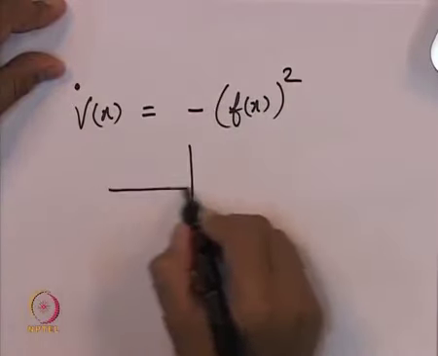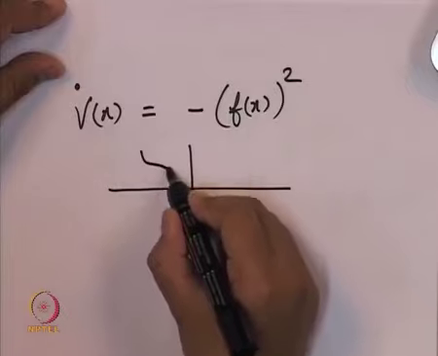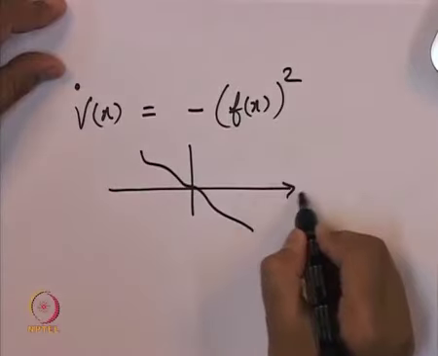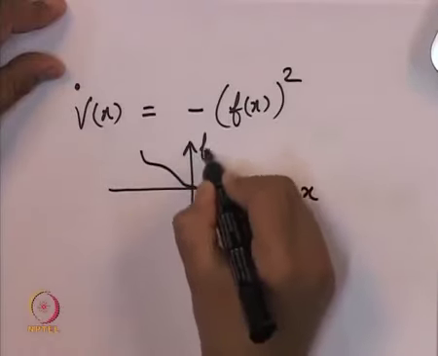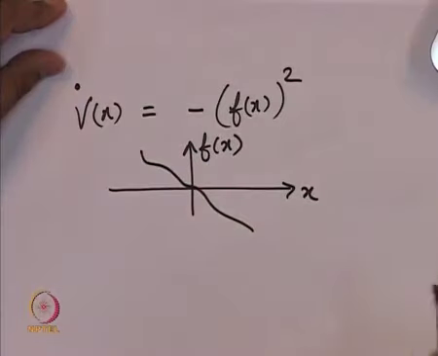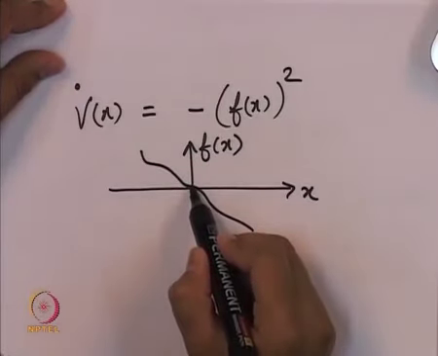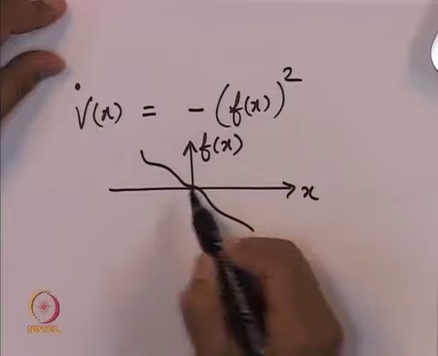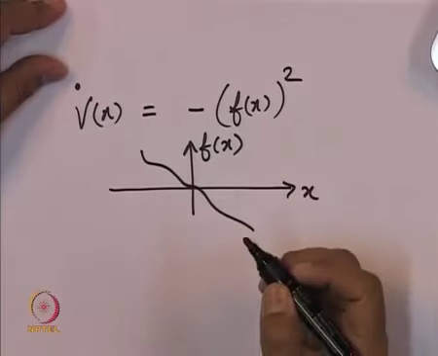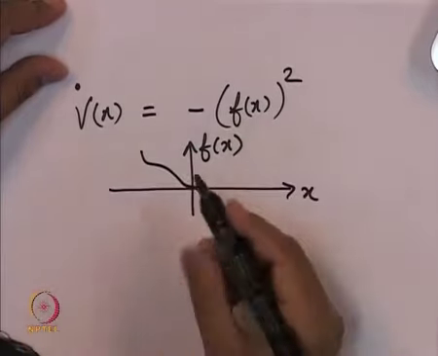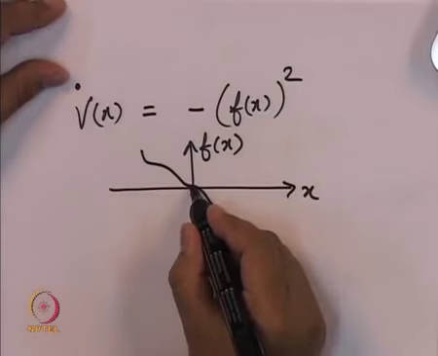And recall that the f of x graph that was drawn was like this. The graph indicated that f was equal to 0 only at the equilibrium point x equal to 0. What are all the equilibrium points? x equal to 0 only.